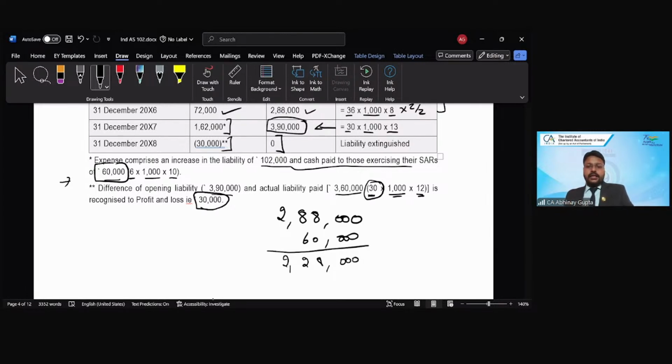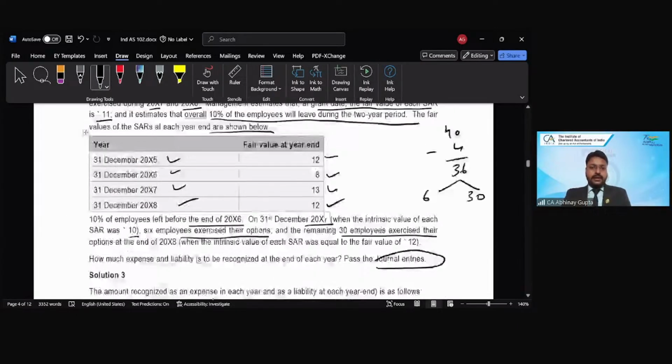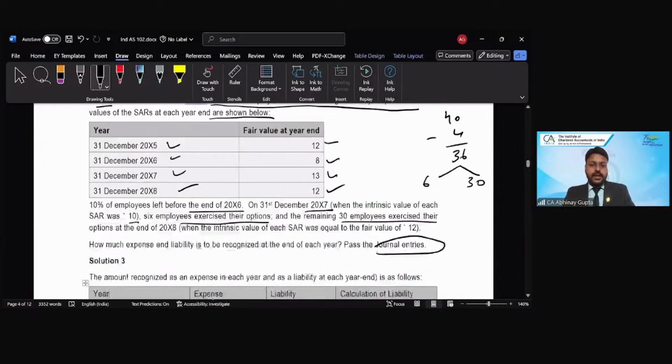Now for the remaining 30 employees, what would be the liability? 30 into 1,000 into 13. 13 is the fair value given in the question at the end of the year 2007, correct?